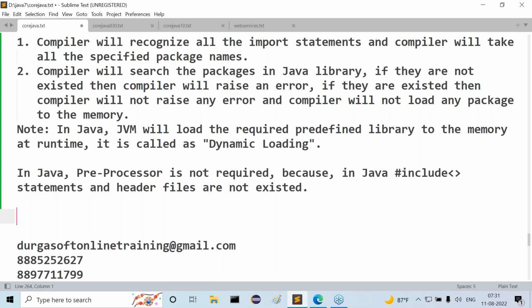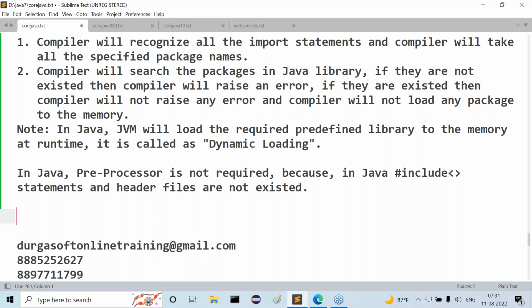The content is very simple. I have shown how packages work in Java, how header files exist in C and C++, how the import statement exists in Java, and what the equivalent of hash include statements is in Java. Up to now, we understood this clearly.